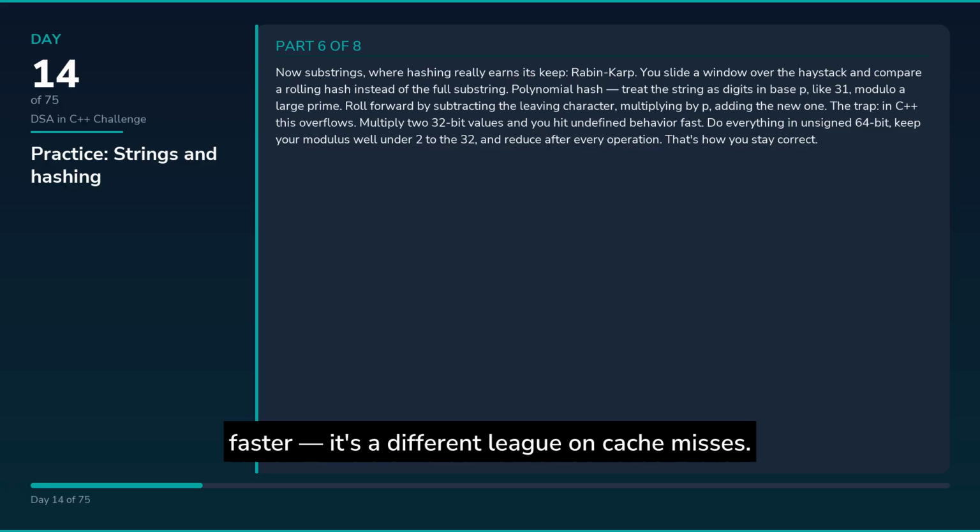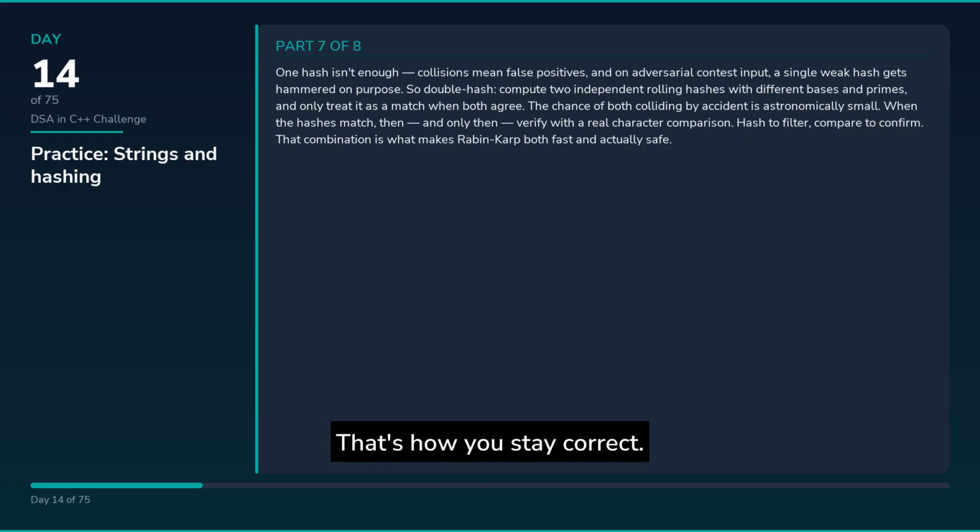The trap. In C++, this overflows. Multiply two 32-bit values, and you hit undefined behavior fast. Do everything in unsigned 64-bit. Keep your modulus well under 2 to the 32, and reduce after every operation. That's how you stay correct.